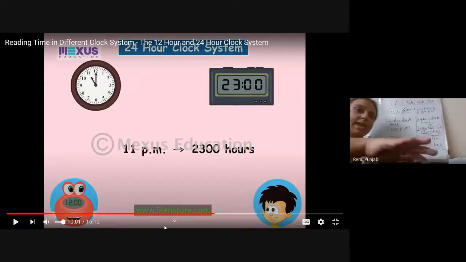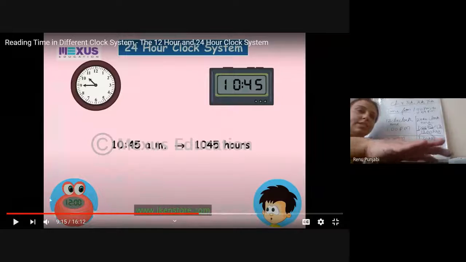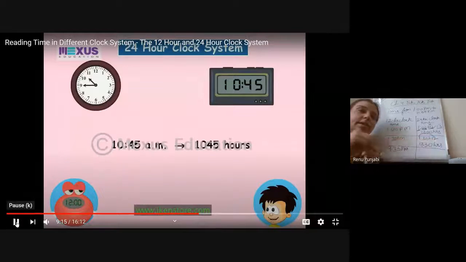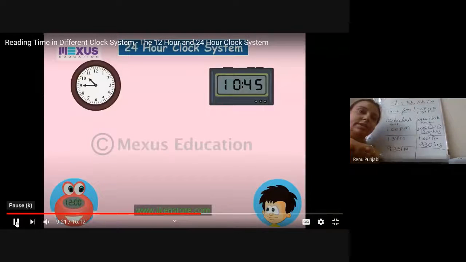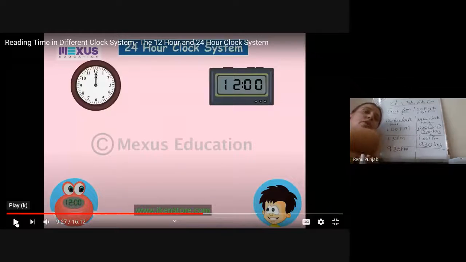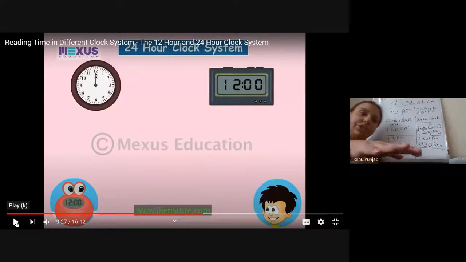Now, after 1200 hours, let's see what the time is. As I told you, it is 10:45 a.m. We will write 1045 hours. Till 12 o'clock, whether it is the 12-hour clock or the 24-hour clock, we only remove the a.m. and write the hours and remove the colon. Clear, children? Till a.m., there is no difference in the 12-hour clock and the 24-hour clock. As soon as it completes 12 noon, the time changes.